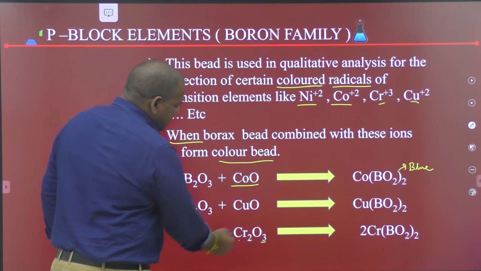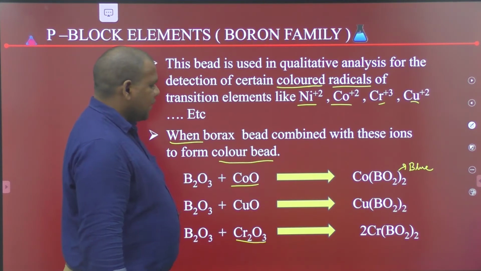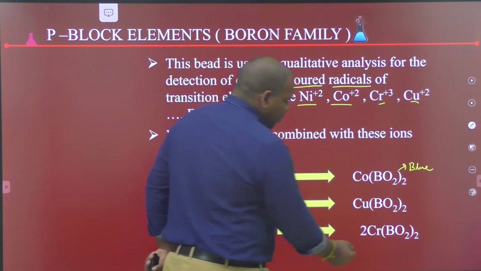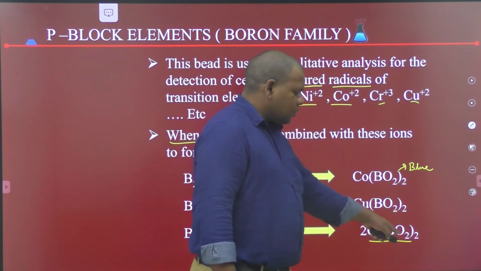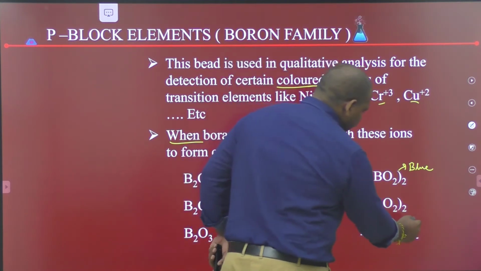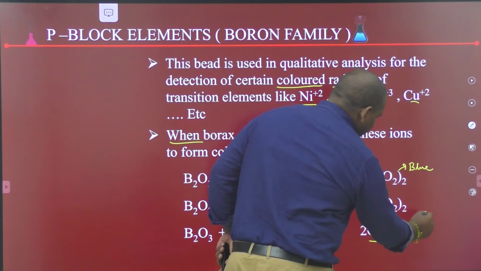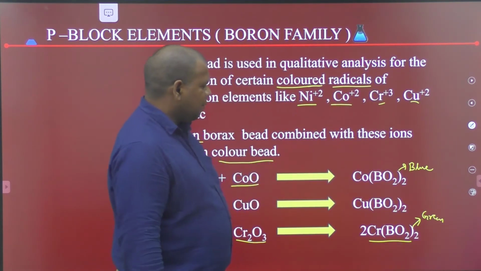Next, chromium oxide reacts with borax bead, giving chromium metaborate, Cr(BO2)3. It is a green color bead.